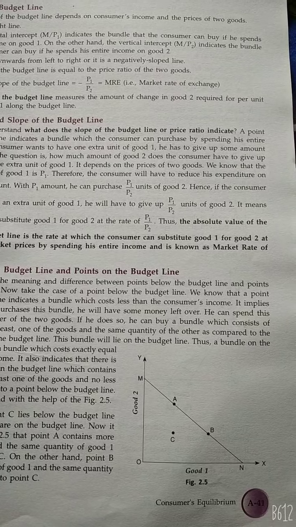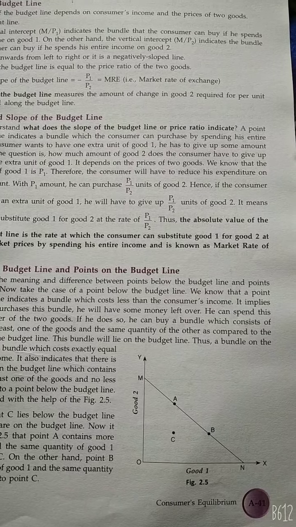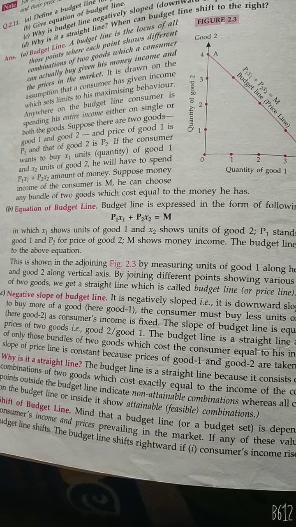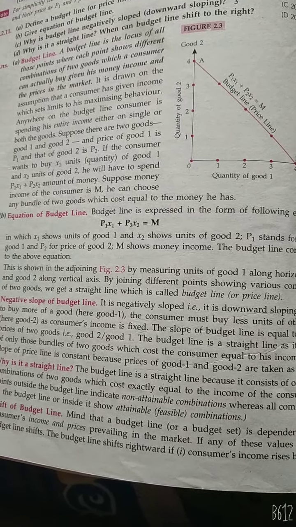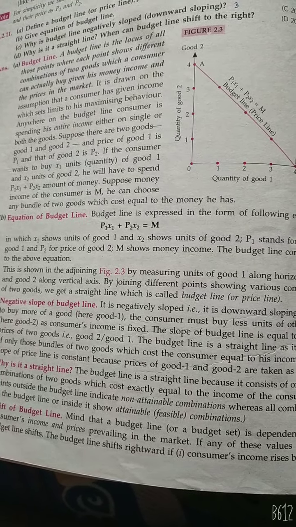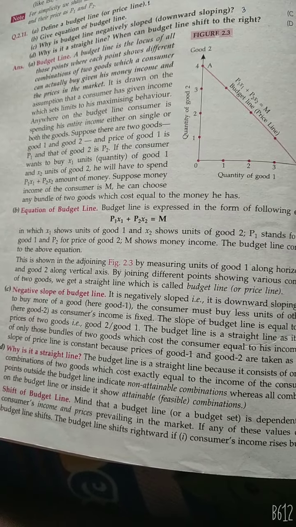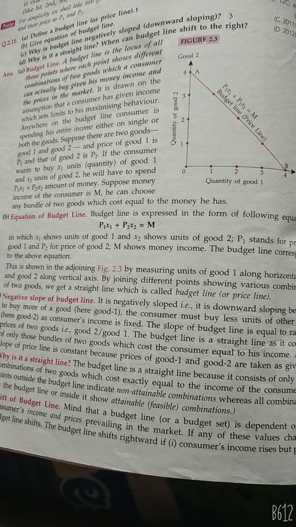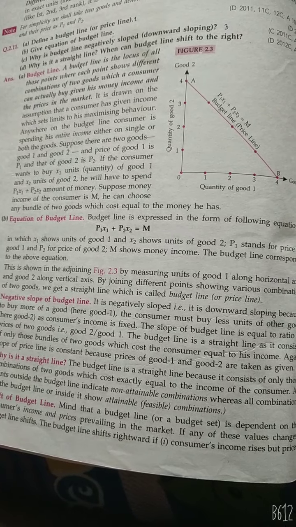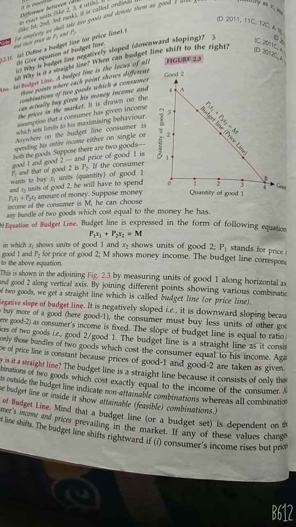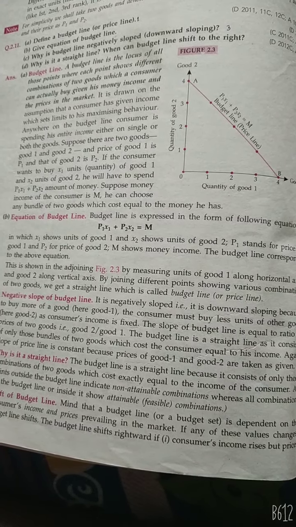Suppose the money income of the consumer is M. He can choose any bundle of two goods which costs equal to the money he has. So the equation of the budget line is expressed in the following form: P1 x1 plus P2 x2 is equal to M, in which x1 shows units of goods 1 and x2 shows units of goods 2, P1 stands for the price of goods 1 and P2 for the price of goods 2. M shows money income.